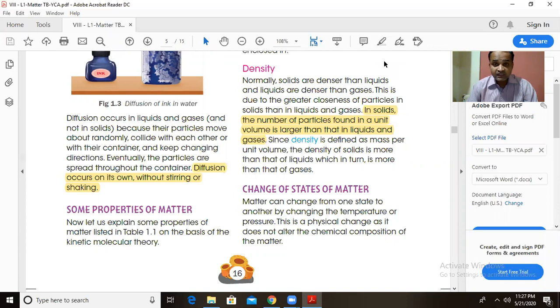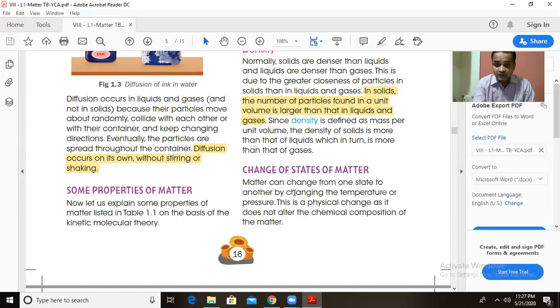The number of particles in a smaller volume of solids is very high. More particles are packed in a solid. They are very close to each other. Therefore, their density is highest. Solids have the highest density. And then the liquids, and then the gases. The gases have very negligible density. They are very light. Next one, we are going to see the change of state of matter.